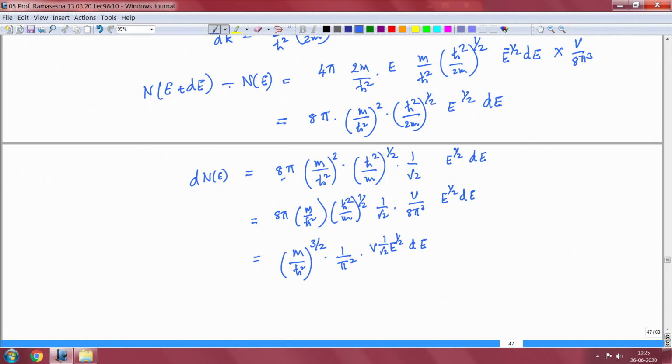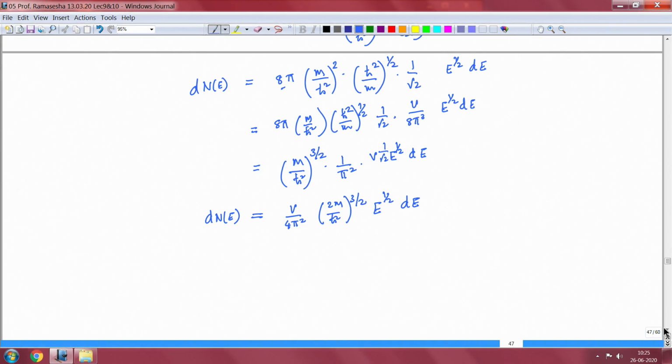So my correct expression will be, if I were to do everything correctly, then I would have had dN(E), the number of allowed k values, would have been exactly V by 4 pi squared into 2m upon h cross squared to the power 3 by 2 times E to the power half times dE.